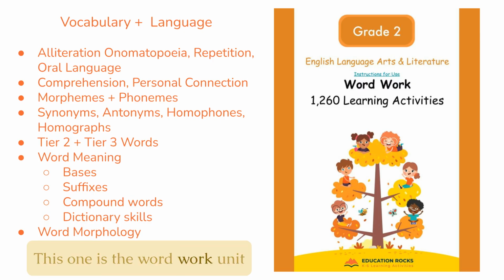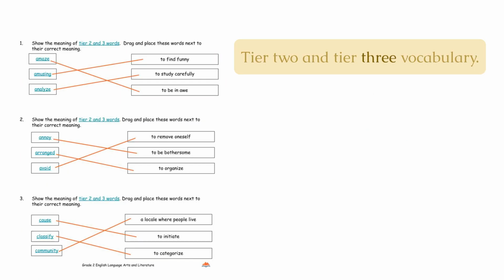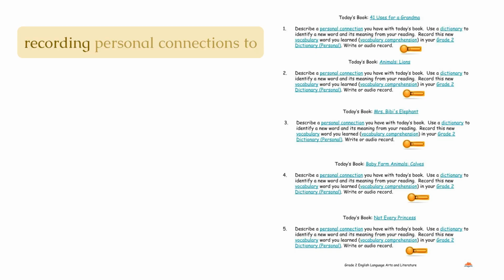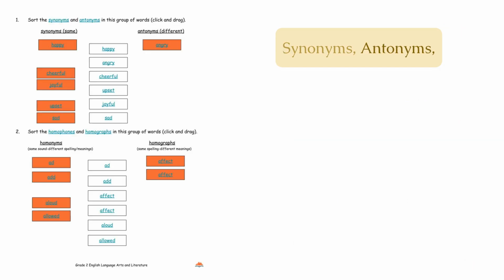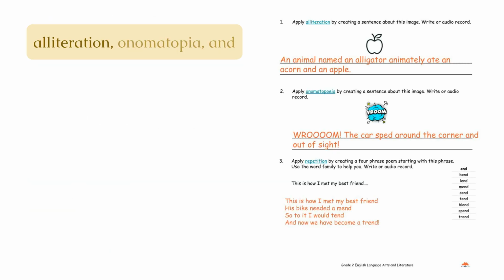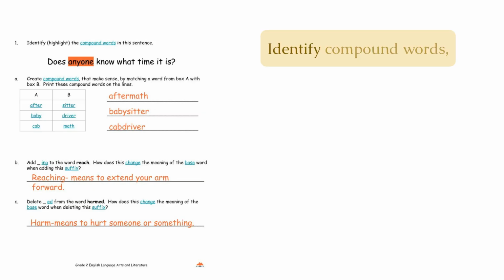This one is the word work unit plan, or vocabulary and language. Units are excellent for morning work, targeted independent practice, and/or assessments. Tier 2 and Tier 3 vocabulary. Recording personal connections to literature. Synonyms, antonyms, homophones, and homographs. Alliteration, onomatopoeia, and repetition. Identify compound words, create compound words, and word morphology.